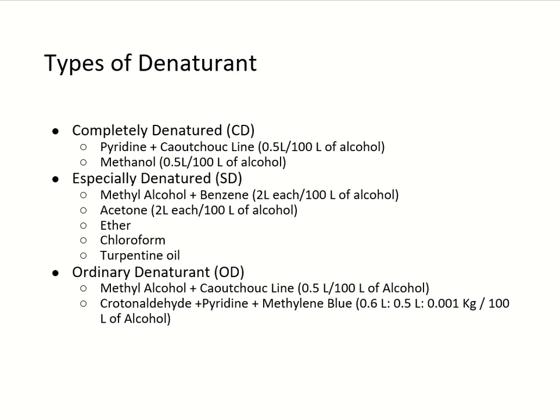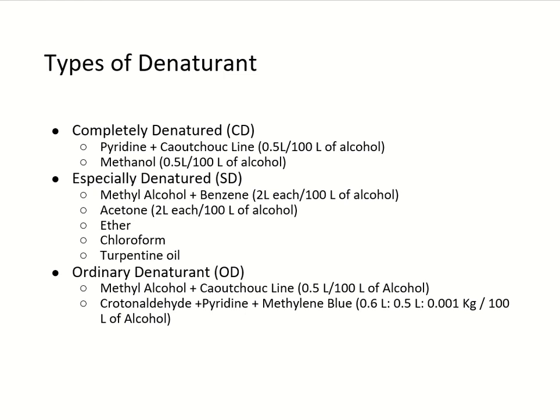In completely denatured, the denaturants are pyridine and caoutchouc, which is 0.5 liter per 100 liter of alcohol, and also methanol 0.5 liter in 100 liter of alcohol. Specially denatured ones are methyl alcohol plus benzene, 2 liter each per 100 liter of alcohol, acetone, ether, chloroform, turpentine oil.